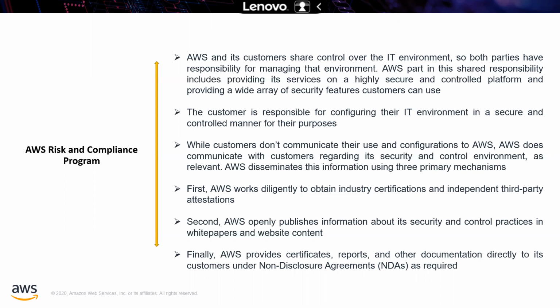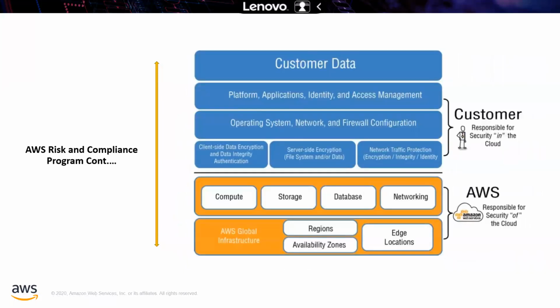At that time, if they are going to use the customer gateway or anything similar, AWS will communicate with the customers, even though customers don't communicate with AWS. So this is about the risk and compliance program details. In the next slide, we are going to see who is responsible for what. For example, from the AWS perspective, they are responsible for compute and storage.